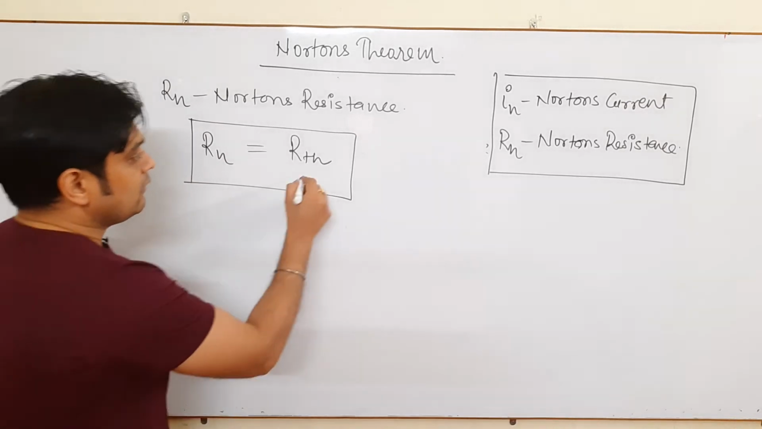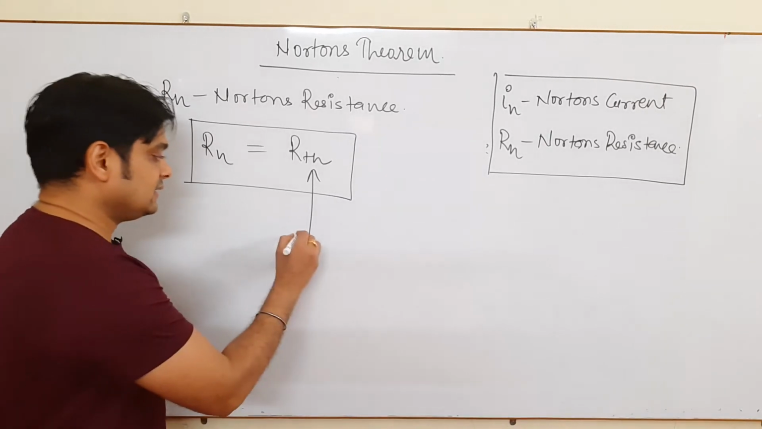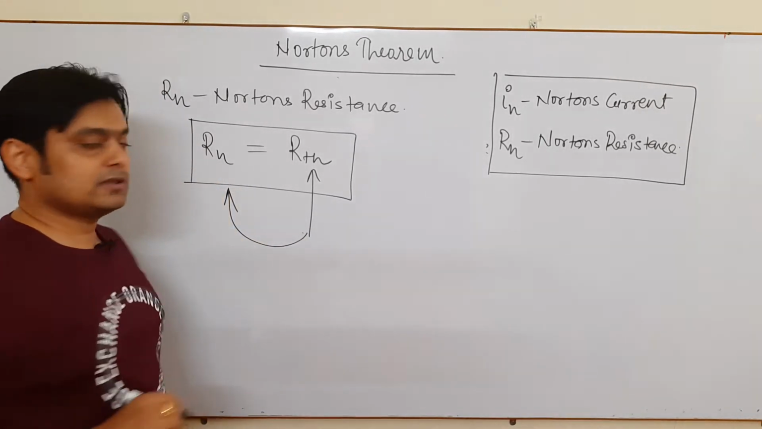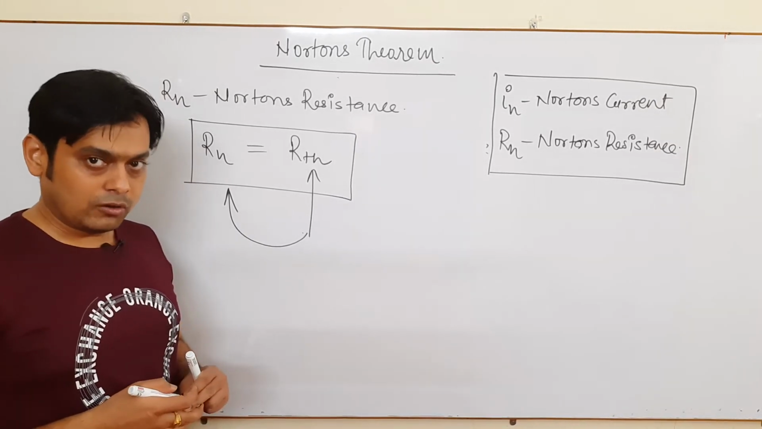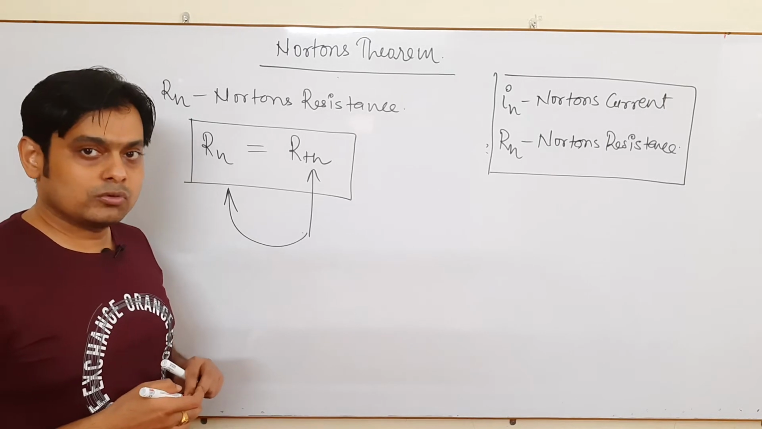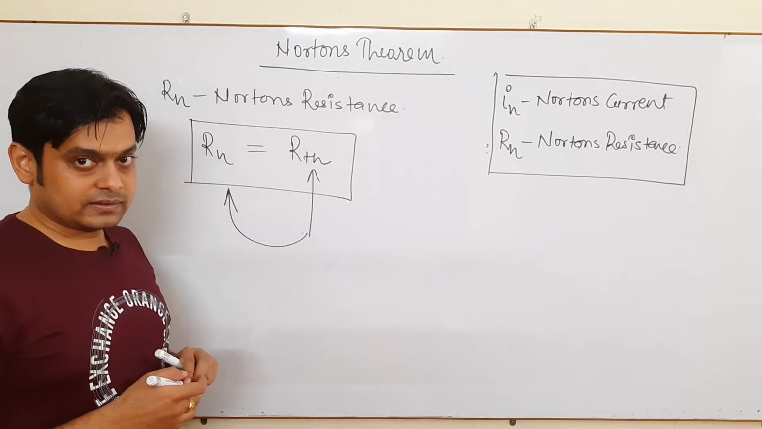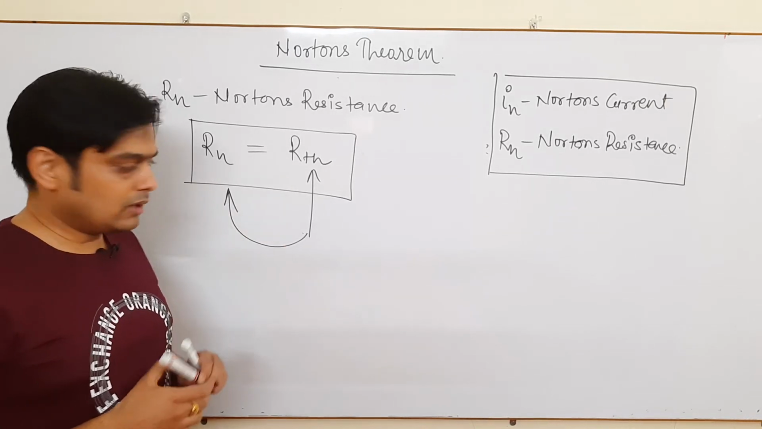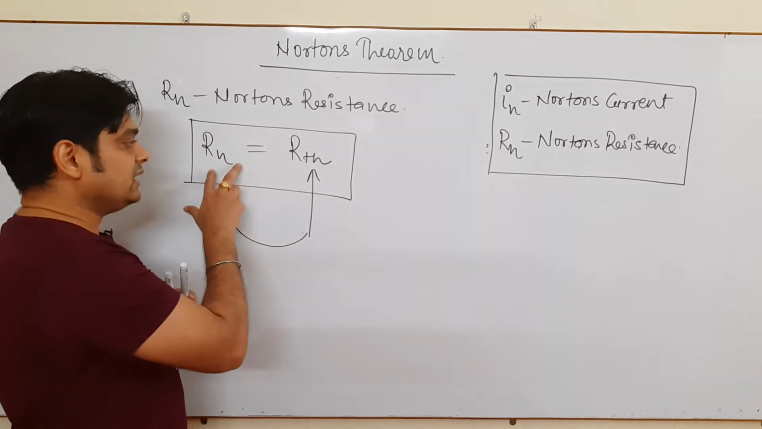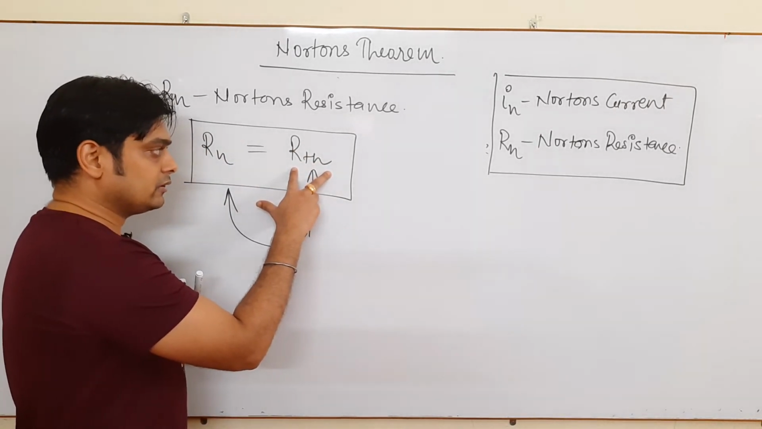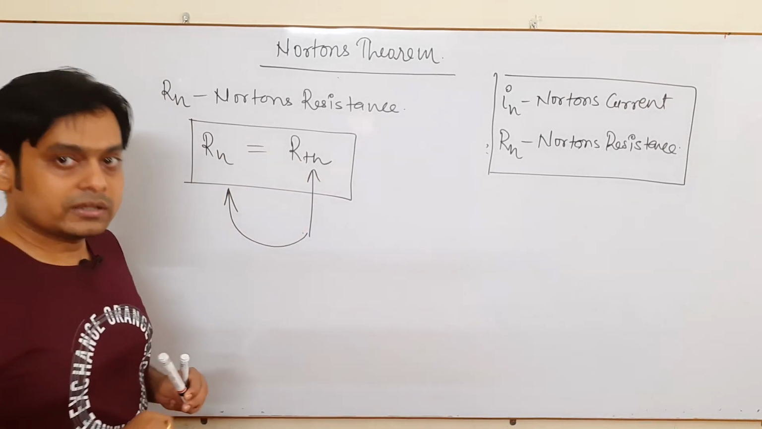It means whatever the concept we have applied for finding out the value of RTH, the same concept is applicable in case of RN also. That is, all the independent sources go off and the dependent source remains as it is while solving for the Norton resistance. The concept remains same. So I am not writing the entire thing here. Just try to understand that whatever the method is applicable for finding out the Thevenin's resistance, same is applicable in case of finding out the Norton resistance.